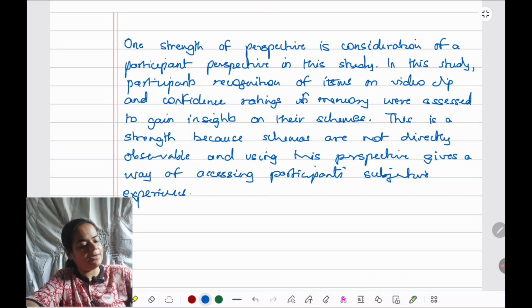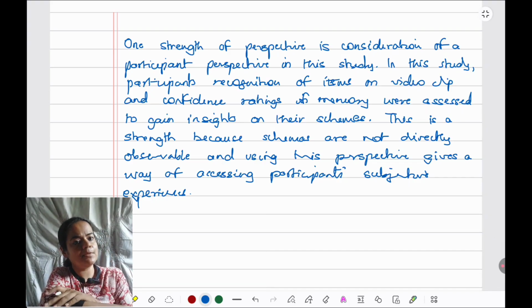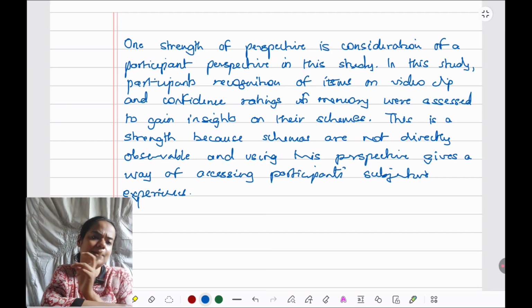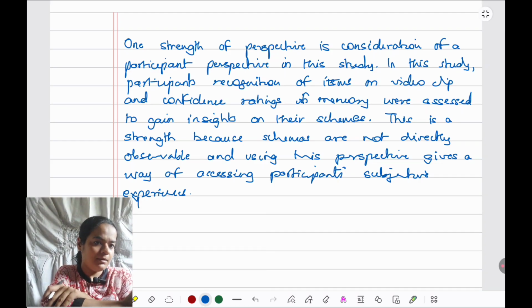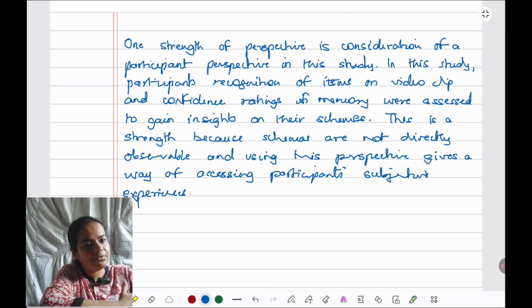Then what do I do after I've explained that this is a strength also? Give a conclusion to the point. Link back to the question, which is asking me about perspective. So linking back to the broader issue of critically thinking about perspectives, what is all of this, what I've written here telling me? So therefore, or this shows that something.